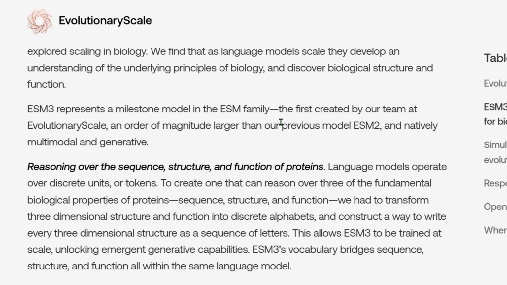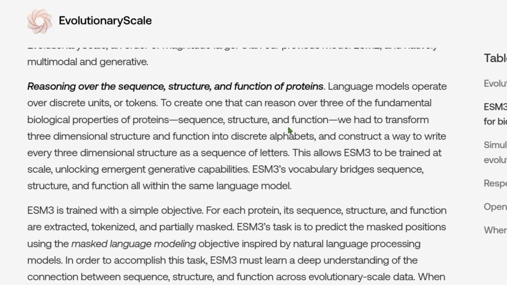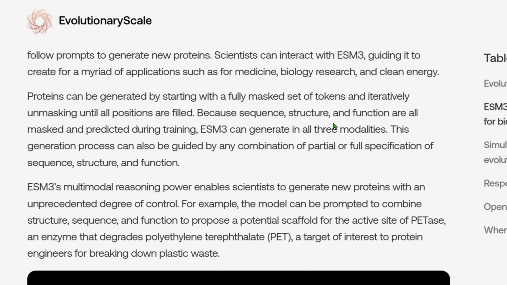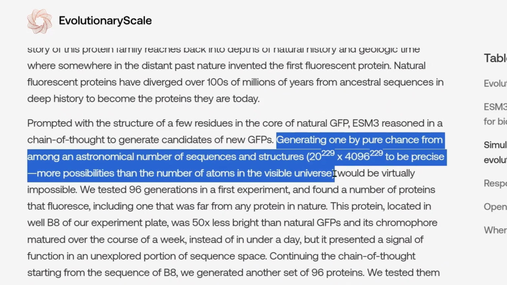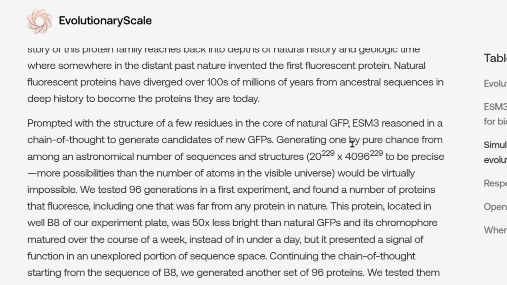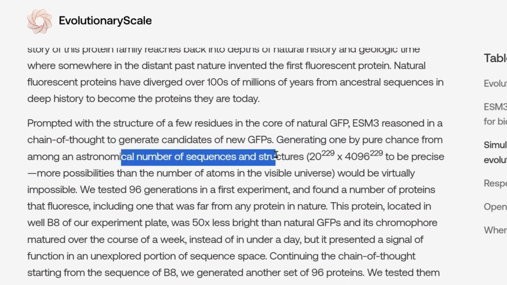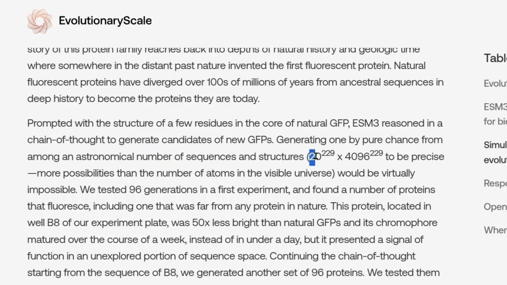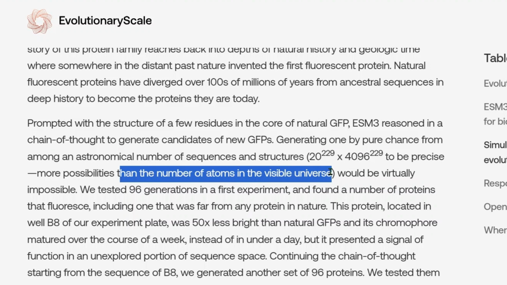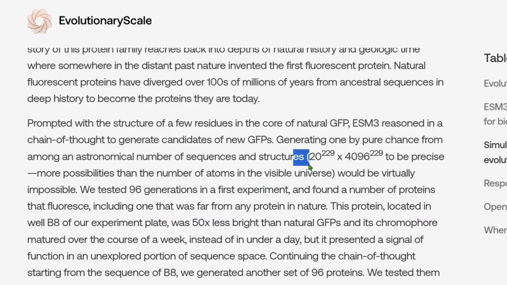And coming up with something like this without the training, generating one protein by chance, would amount to this many astronomical number of sequences and structures. So 20 to the power 229 and 4096 to the power 229. So this is the exact number, which is possibly more than the number of atoms in the visible universe. So these many different sequences and structures are possible because this is a 3D structure.